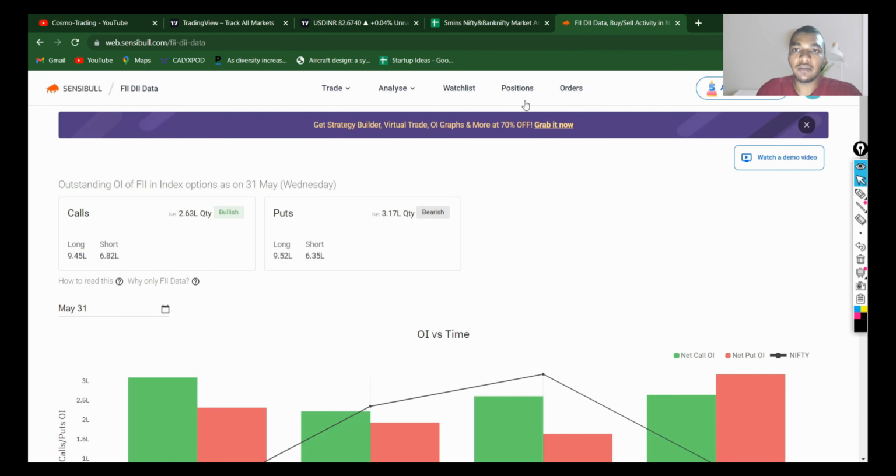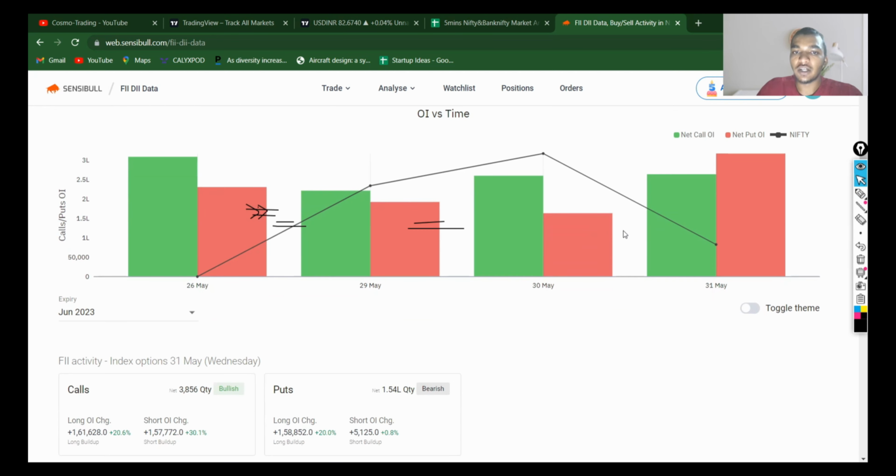Now we'll quickly move to the FII data. So FII data has kind of become bearish. Yesterday it was more on the bullish side, but today it has gone to the put side. There are more puts than calls, but it's not a huge gap between them, but still on the negative side.